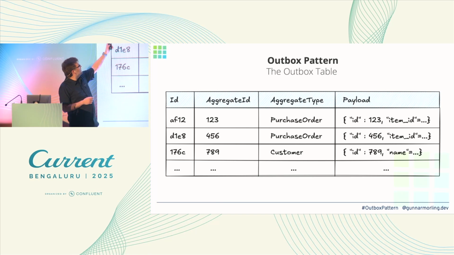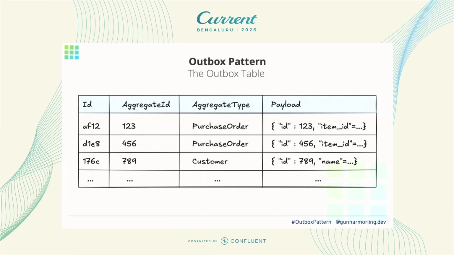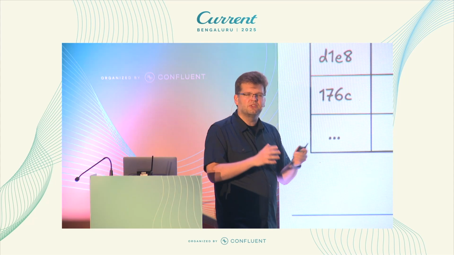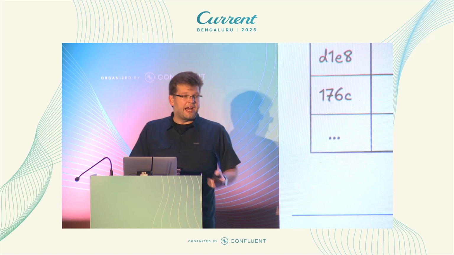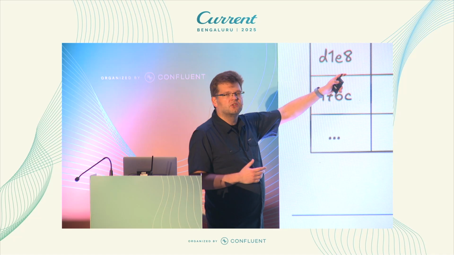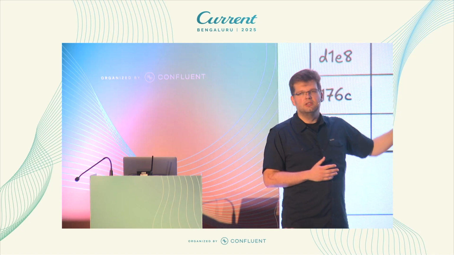columns. You would have something like an ID, which just uniquely identifies a message. In this case, it's a GUID, but it could be anything really. You would have something like an aggregate type. Here I'm using the language from domain-driven design. The idea is your business logic revolves around aggregates like customers, purchase orders, units of your data model, which for instance might be stored in multiple tables in your relational database, but they form one entire cohesive structure. And having this aggregate type makes sense because it allows you later on to route messages which pertain to different types, for instance, to different Kafka topics.